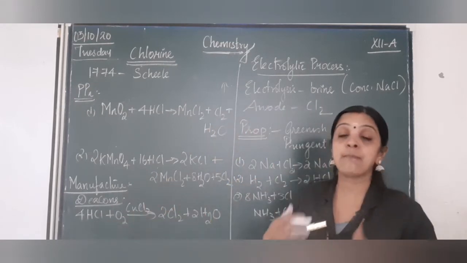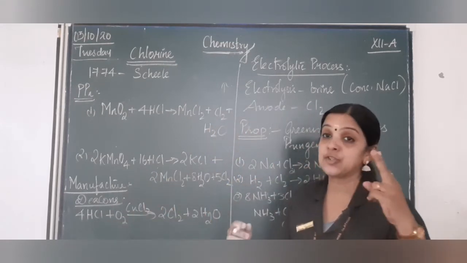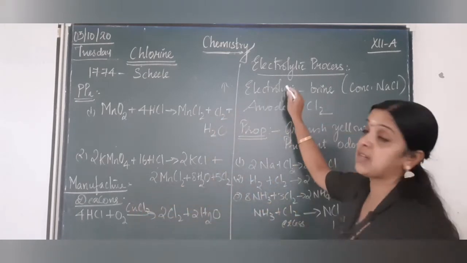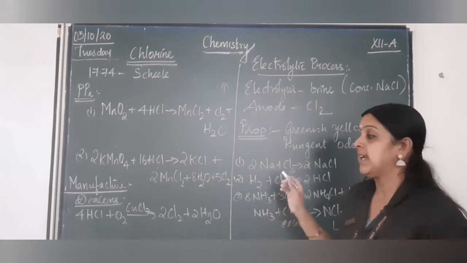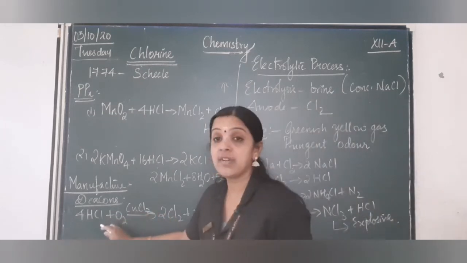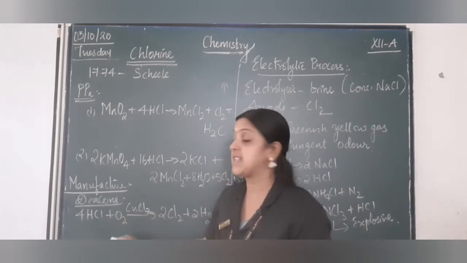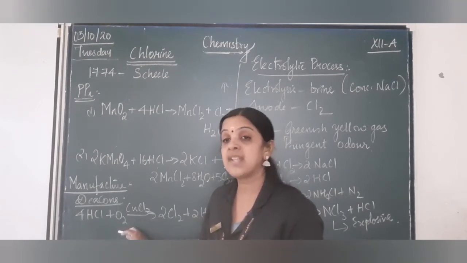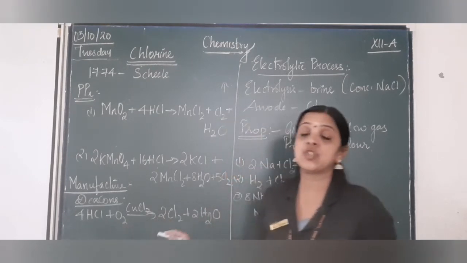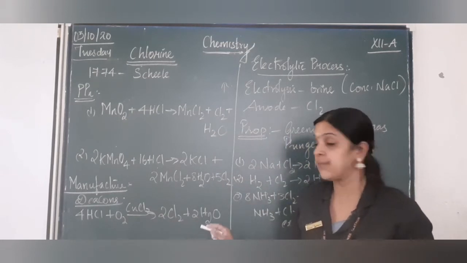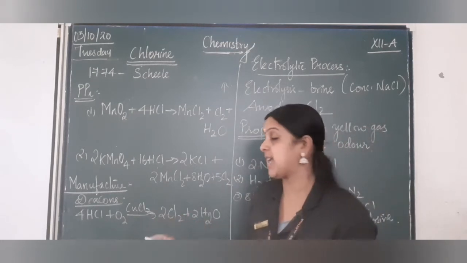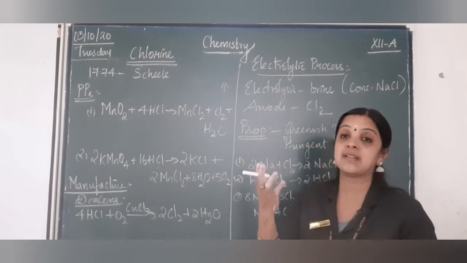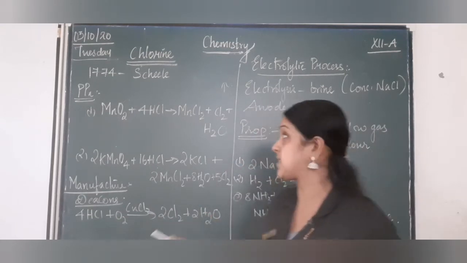Apart from that, in the manufacturing process, there are two methods of preparation. First one is Deacon's process, the other one is electrolysis. In Deacon's process, hydrogen chloride is burnt, or you can say it undergoes combustion, combining with oxygen in the presence of copper chloride, CuCl2, as catalyst, to form chlorine gas, which will be collected in a separate jar in that process.